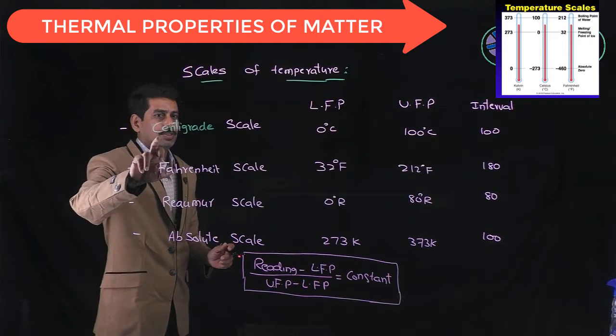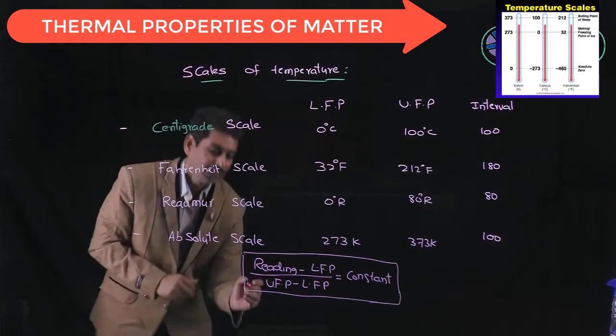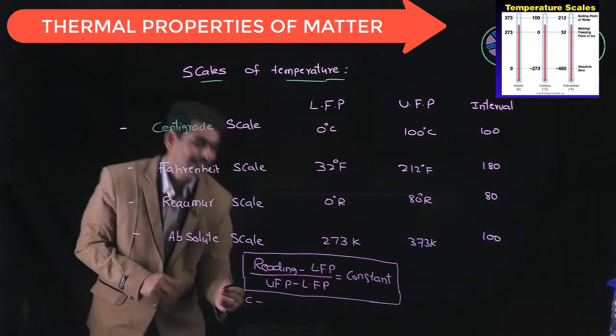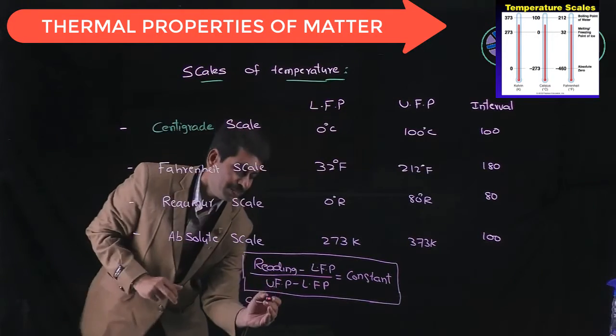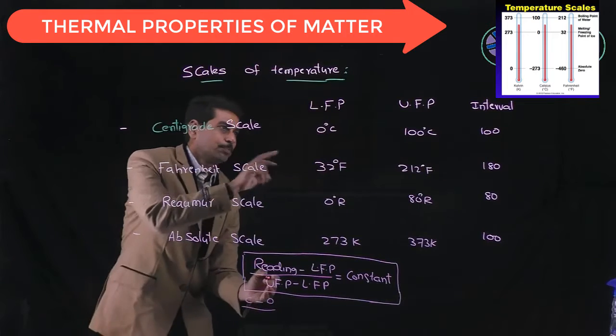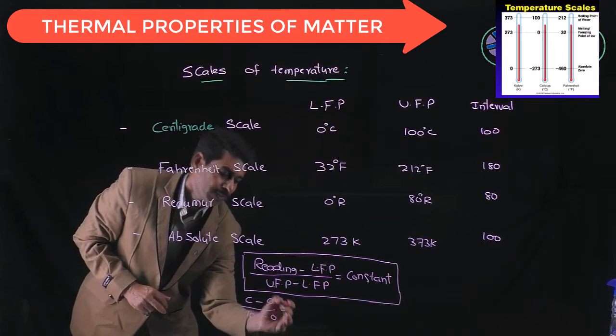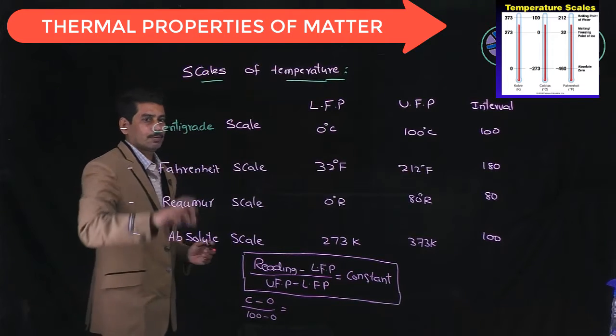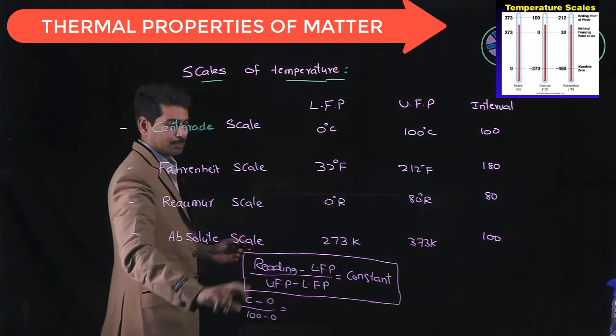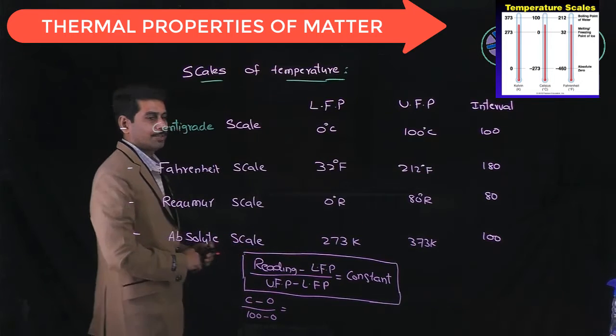For example, in the case of centigrade scale of temperature, the reading is taken as C, the lower fixed point is 0, whereas the upper fixed point is 100 degrees centigrade. So upper fixed point minus lower fixed point is 100 minus 0. So for centigrade scale, this becomes C minus 0 by 100 minus 0.